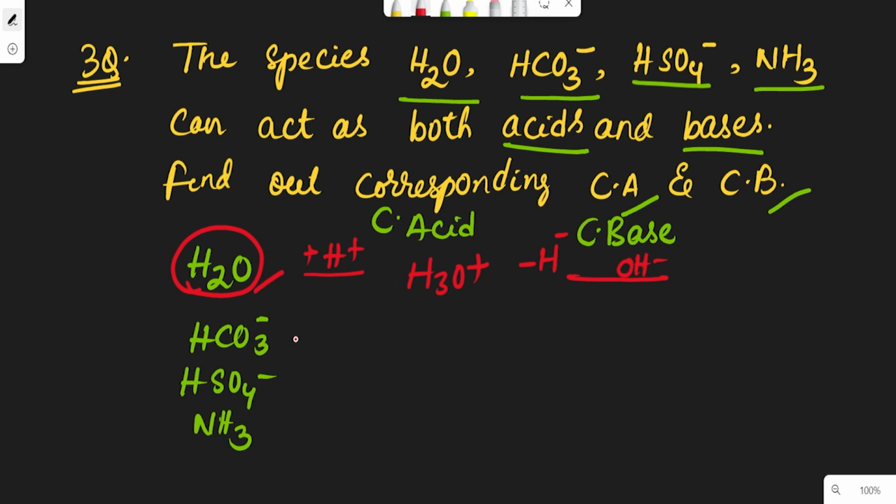In the same way, HCO3 minus. Adding one H plus, it becomes H2CO3. If you remove one proton from this, it becomes CO3 minus 2.